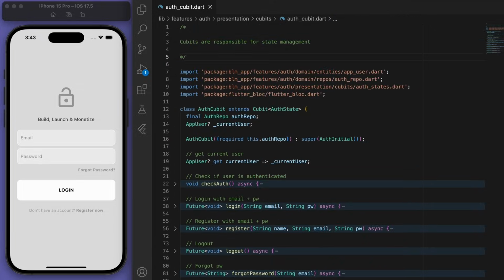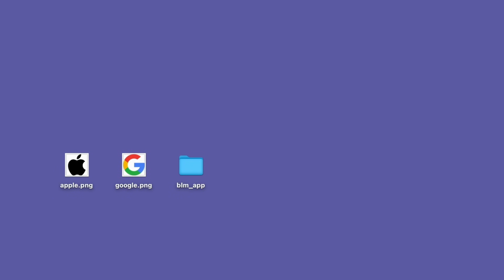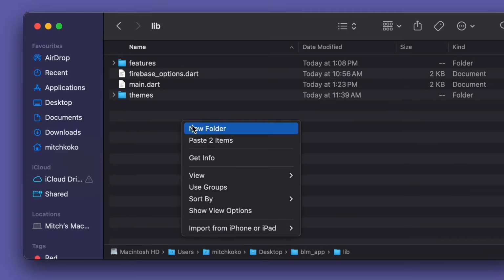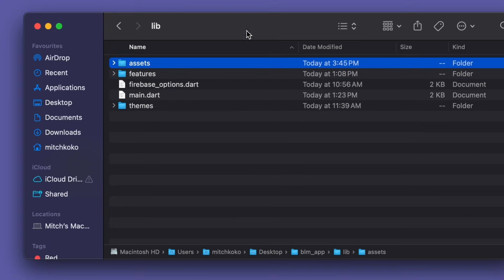Beautiful. Now it's just time for the presentation UI, so the pages. And I'm going to bring in a couple of icons, the Apple icon and the Google icon. You can download these off the internet, but I've also got them in my code that you can download as well. So I have these two PNG files, and I'm going to go to my library and create a new folder called assets. And let's drag these two images in.